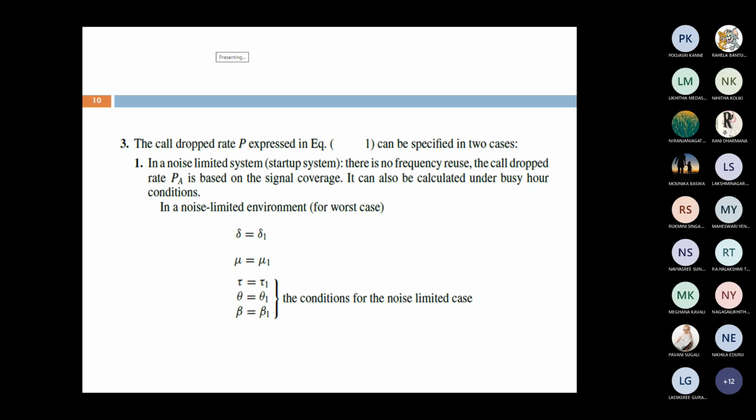Then the dropped call rate is calculated by assuming PA instead of small p. Now the system is a noise limited system, so instead of P we have used PA. Then how do we calculate PA? PA depends on delta equal to delta 1, mu equal to mu1, tau equal to tau1, theta equal to theta1, beta equal to beta1. Just substitute these values, calculate the x value, and substitute it in PA, then calculate the dropped call rate for the noise limited system.